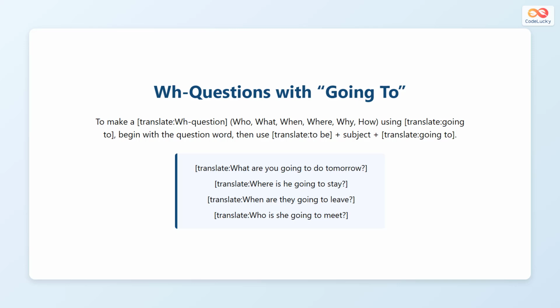To make information questions with going to, begin with a question word, such as who, what, when, where, why, or how. After that, use the correct form of to be, followed by the subject and going to. For example, "What are you going to do tomorrow?" "Where is he going to stay?" "When are they going to leave?" "Who is she going to meet?" Each question focuses on specific information, not just a yes or no answer.